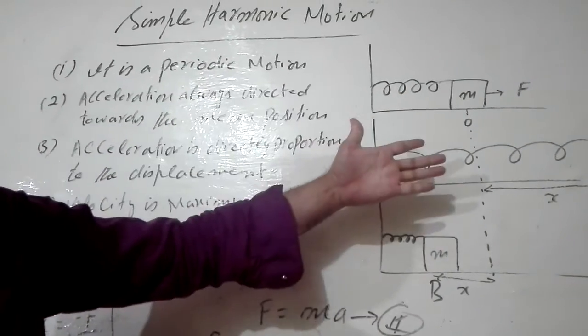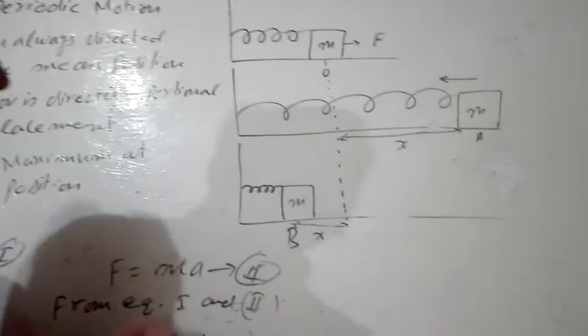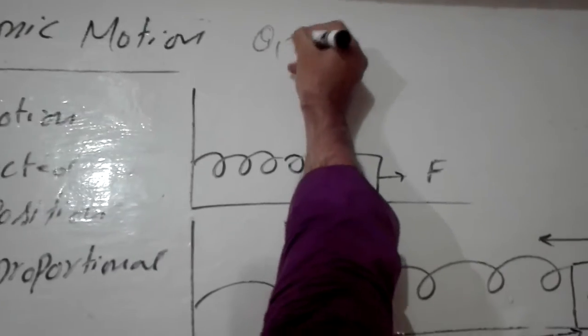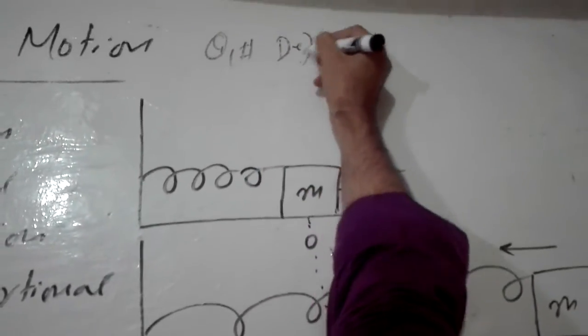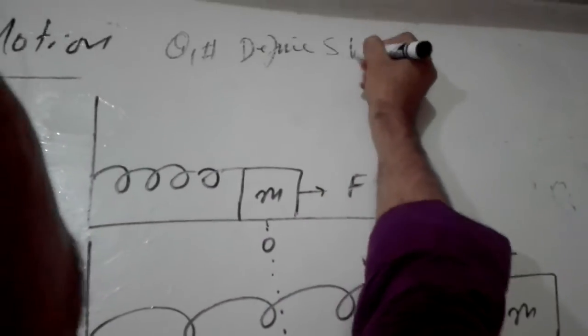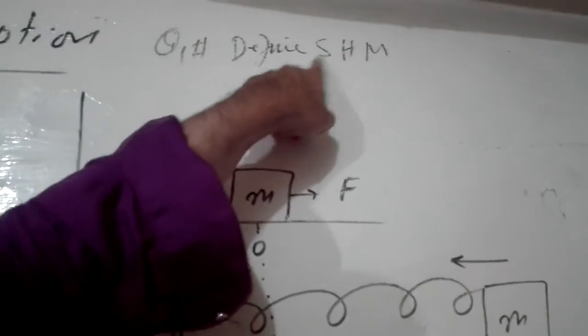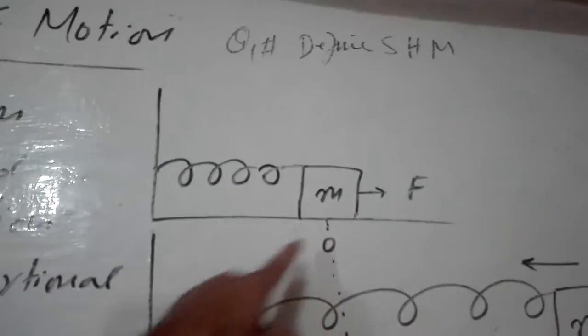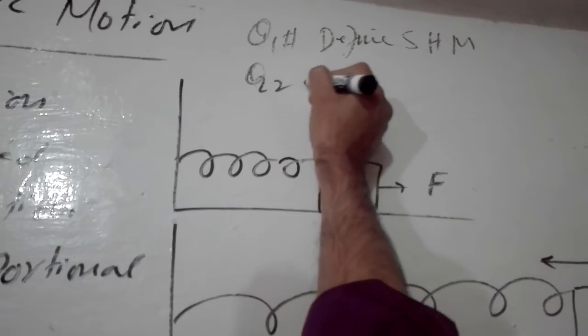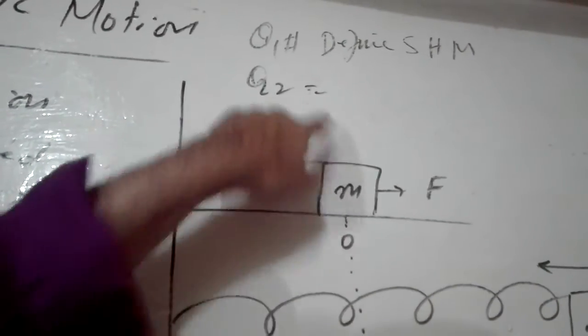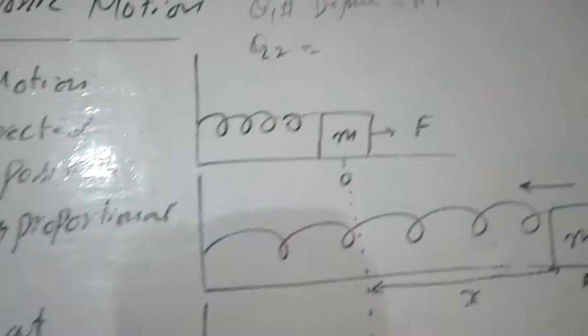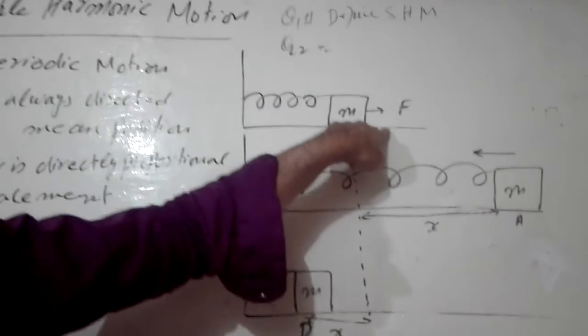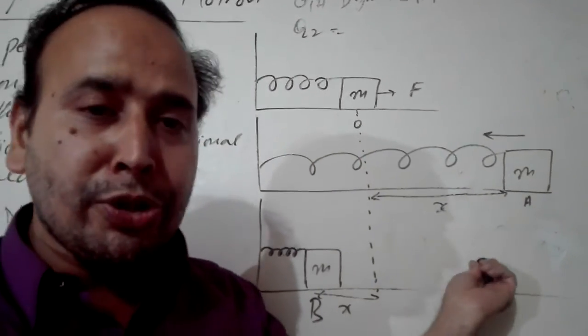This is the question. I will write the question. The question is: first you have to define simple harmonic motion. First define SHM. SHM means simple harmonic motion. And secondly, show that the motion of the mass attached to a spring is simple harmonic motion. Only these two questions you have to write in your register, and you also have to learn these questions. That's all.